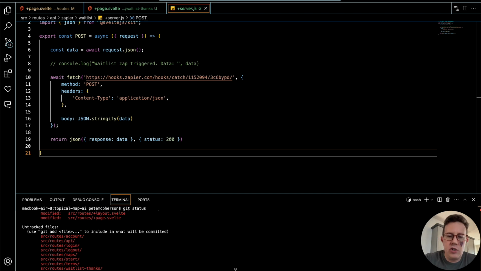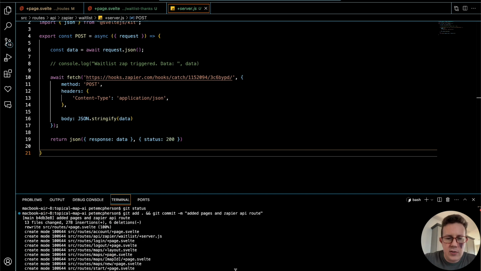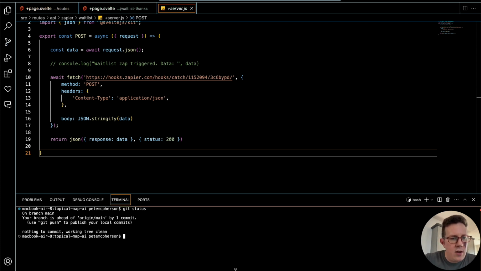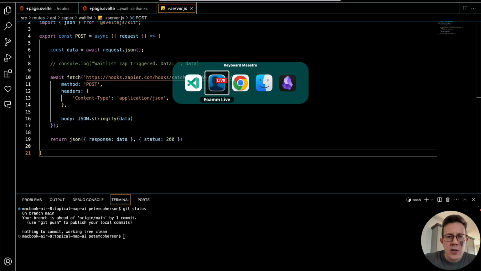I need to add a message with -m and then in quotation marks. See, I did a lot. I should do this after each change I make, really, but I failed at doing that. So let's just say this: added pages and Zapier API route. That's good enough for now, right? Clear, git status, everything's good now, and now I want to push it so it goes live.